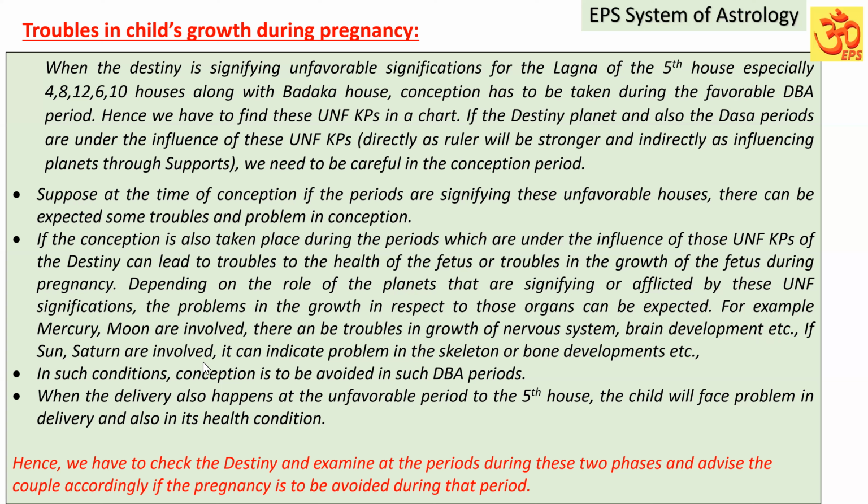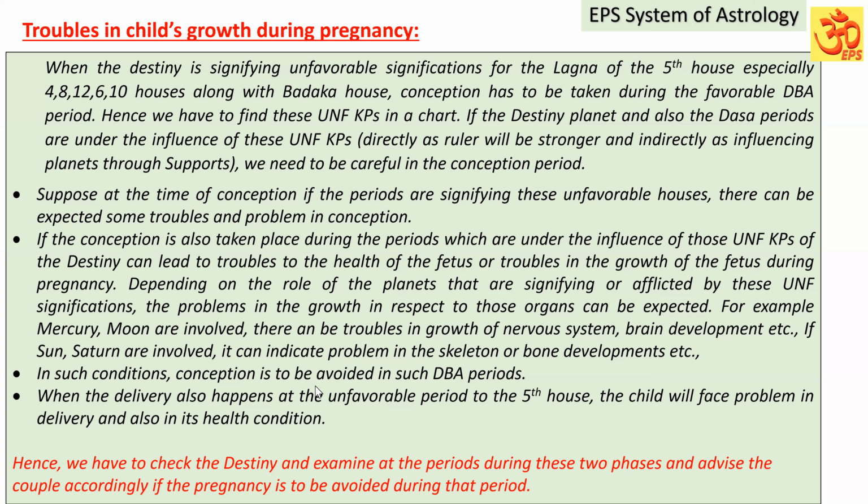If Saturn and Sun are involved, Sun and Mars are also important planets for brain development, but Mercury is important for nervous development. And Sun and Saturn are important planets for the bones, right? So it can indicate problems in skeleton or bone development. During that period, if these planets are signifying those significations, those organs will have defects.